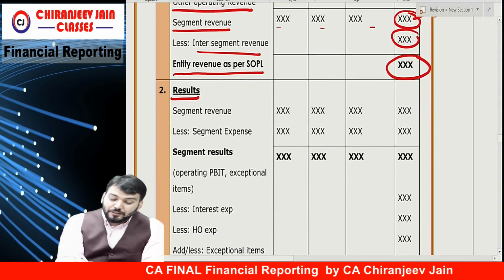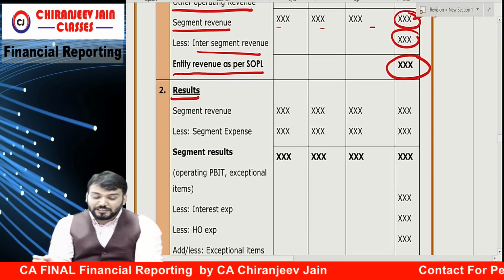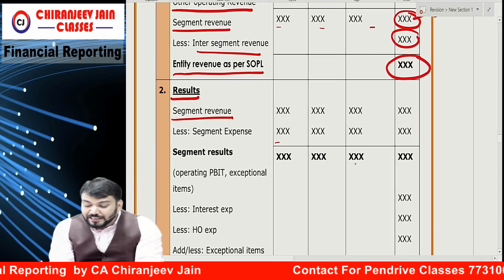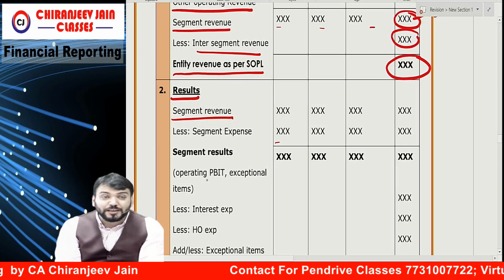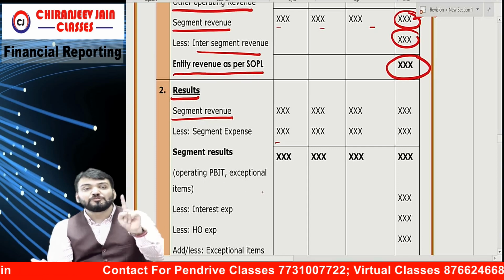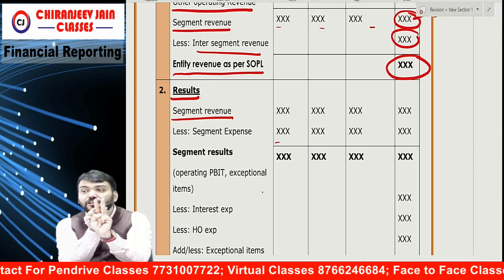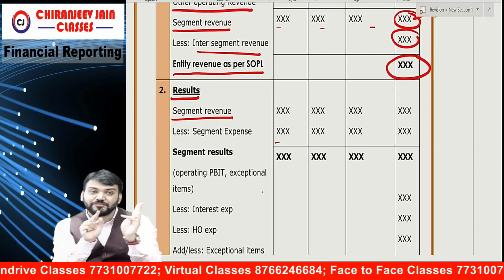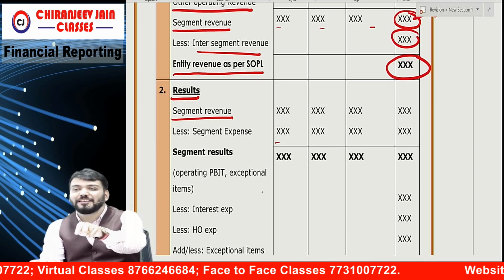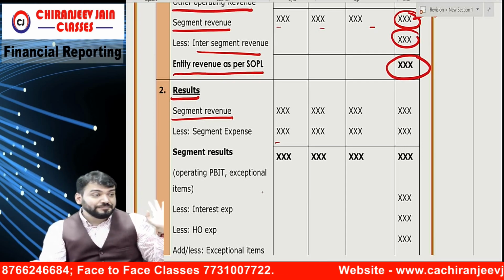Then segment result. If segment result is given in the question, then very good. Otherwise you need to calculate. That is segment revenue minus segment expense. That becomes segment result. Segment result is nothing but operating profit before interest, exceptional item and tax. Interest expense not deducted, exceptional item not adjusted and tax not adjusted. But one point: if interest expense is segment wise, then deduct it. You need to be smart.